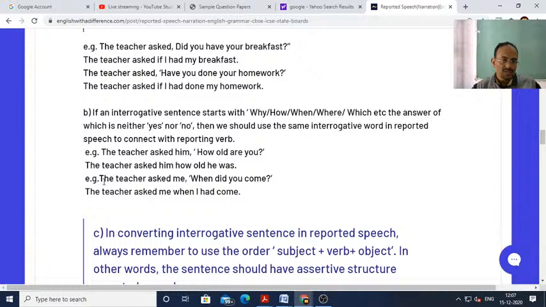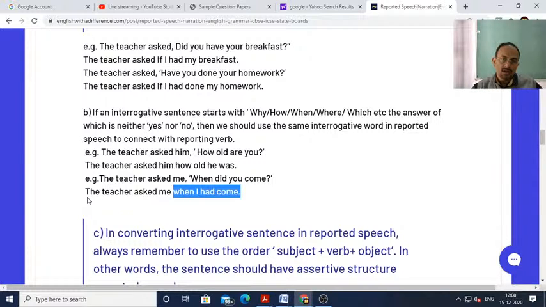For example, the teacher asked me, when did you come? The answer would be, the teacher asked me when I had come. It should not be when had I come, because if you write when had I come, once again the interrogative structure is visible in the sentence, which is not correct.